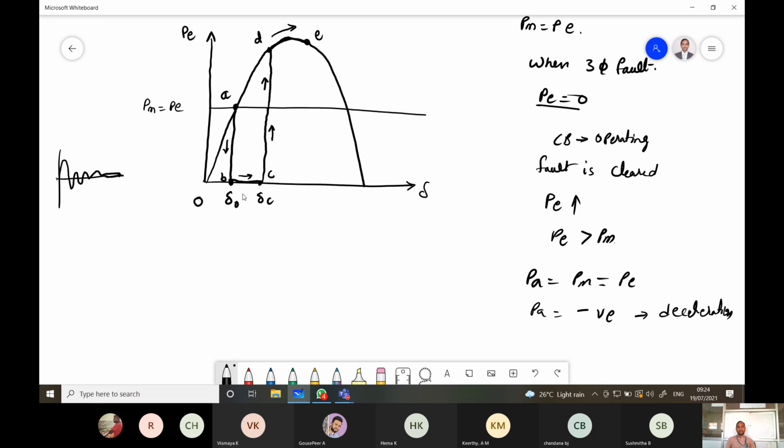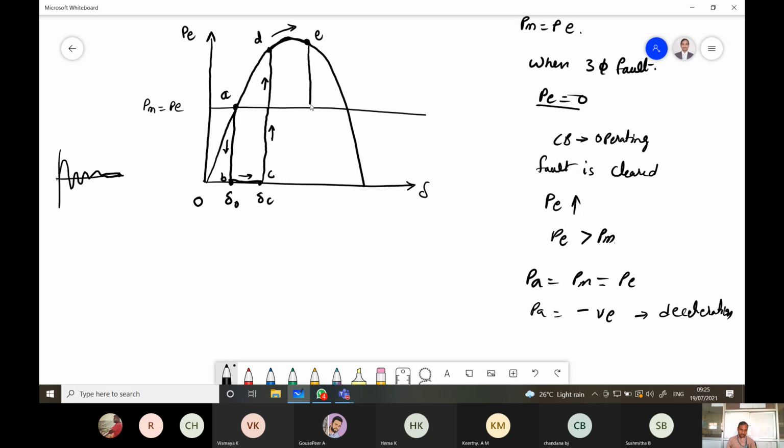If the delta angle does not cross 90 degrees, then only it will come back to the stable position. Up to that, the damping will be present. So that continuous damping will be happening. Okay. So the machine will be accelerating and decelerating continuously for some time. So the rotor decelerates from point D to E. So both the areas of accelerating and decelerating power will be the same.